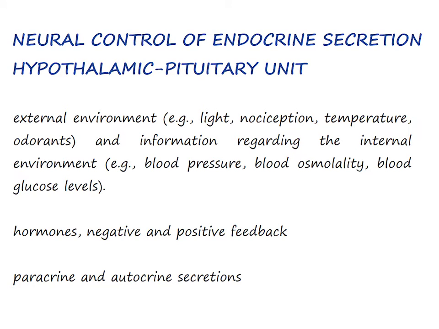Neural control of endocrine secretion. We'll take the hypothalamic-pituitary unit as an example. A key principle is that the hypothalamus receives sensory inputs from the external environment, like light, nociception, temperature, and odorants, and information regarding the internal environment, like blood pressure, blood osmolality, and blood glucose levels. Of particular relevance to neuroendocrine control, hormones like glucocorticoids, gonadosteroids, thyroid hormones, or leptin exert both negative and positive feedback